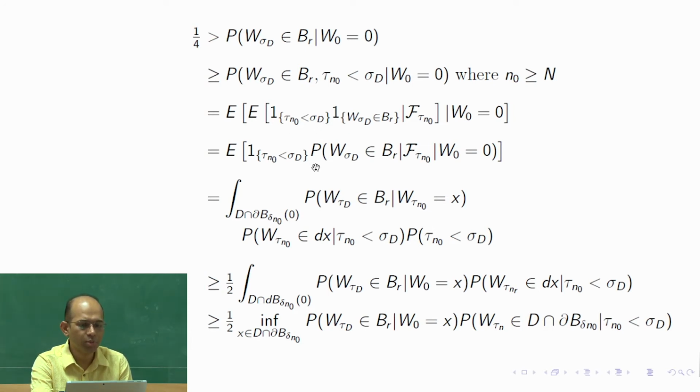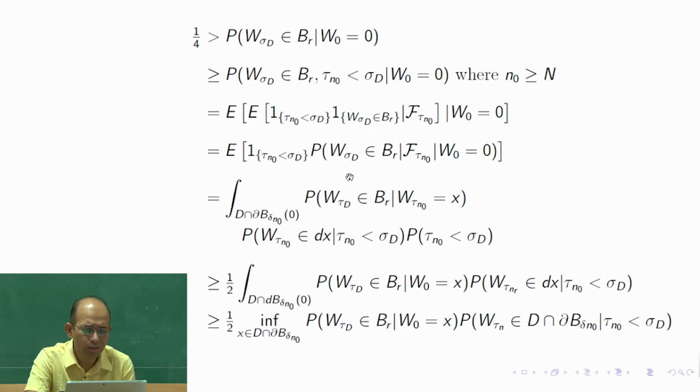So this part would be the probability of this event, W_{sigma d} belongs to B_R, given F_{tau n naught}. Here this part we are taking outside of the expectation, and inside, the expectation of an indicator function becomes a probability. The expectation of the indicator function of an event is the probability of that event. So here you get W_{sigma d} belongs to B_R given F_{tau n naught}.